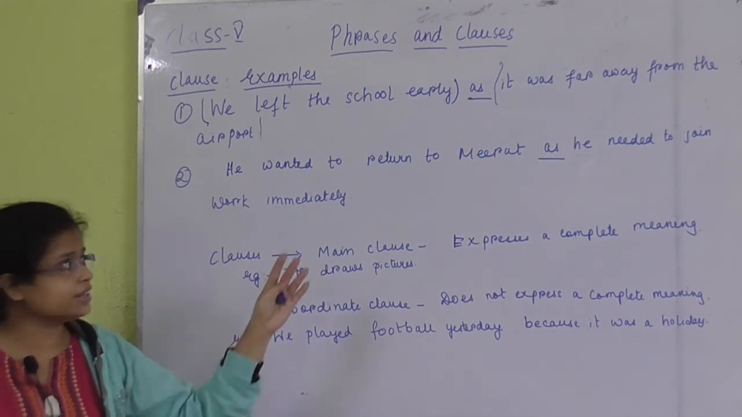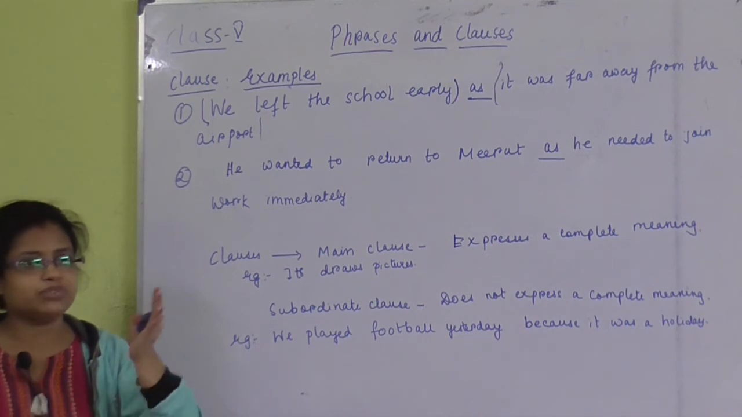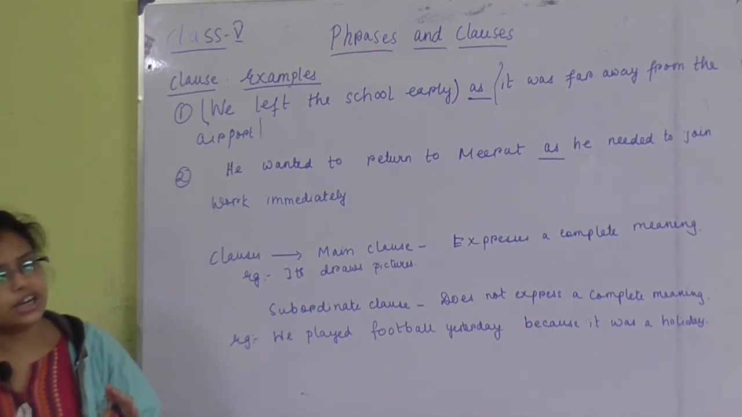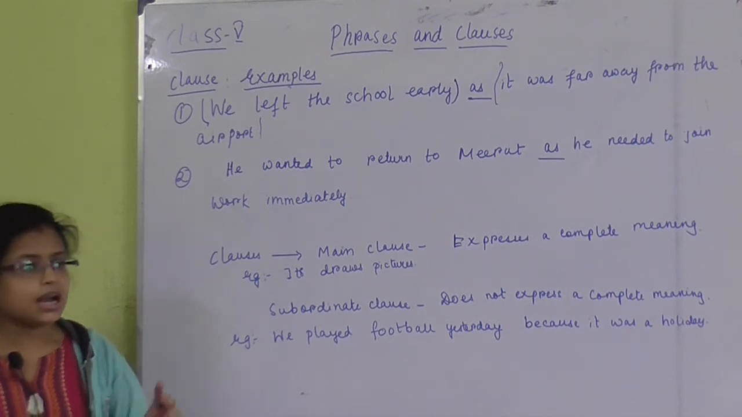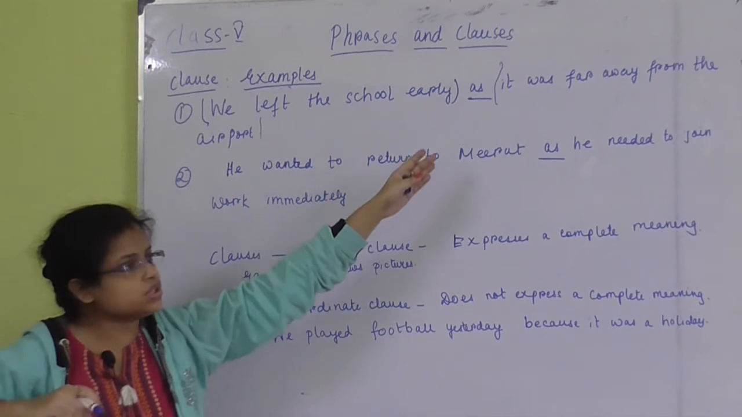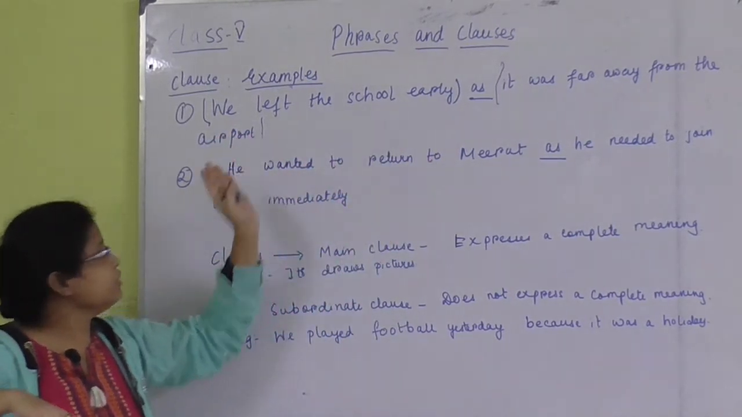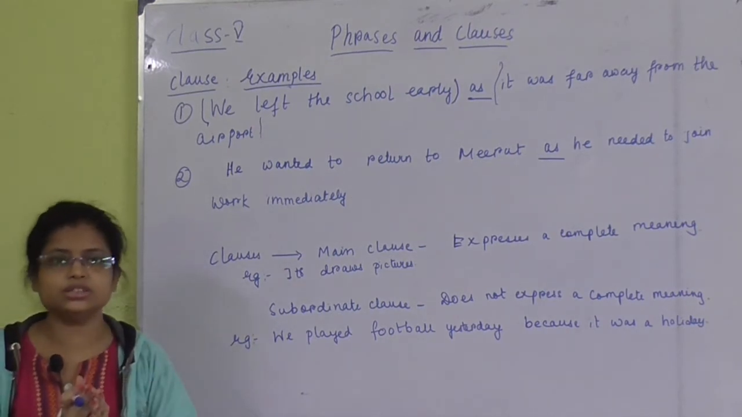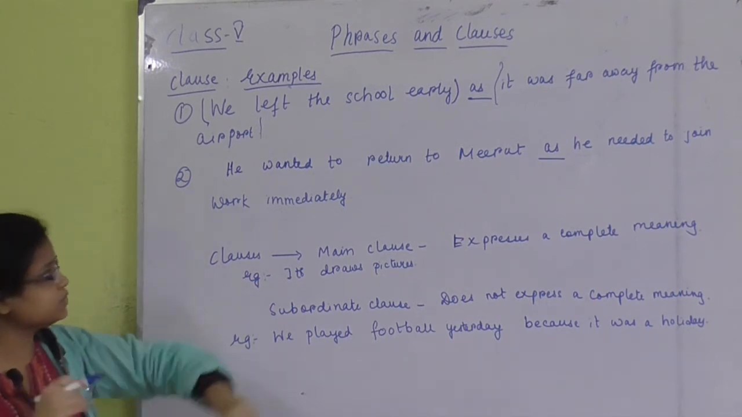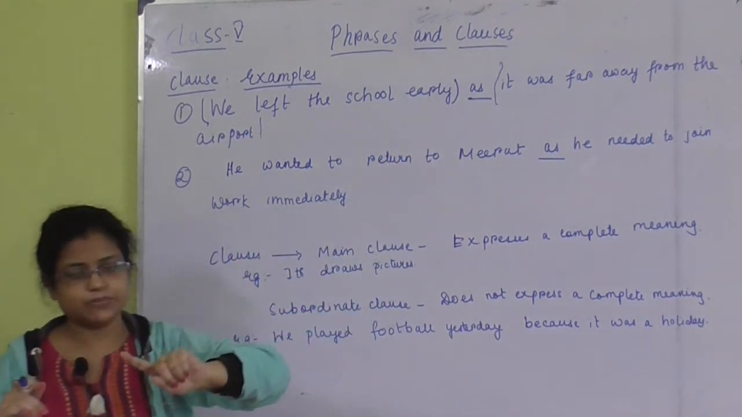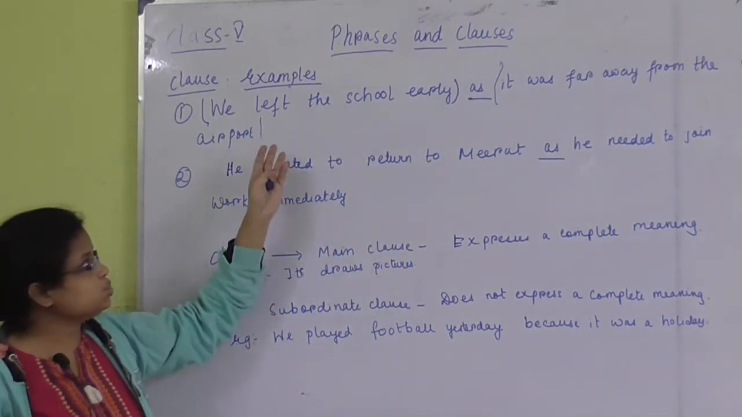If I do not write the two sentences together, if I write them individually, then also there will be a subject and predicate. I think you are understanding what I am saying. But if I join the two sentences, we left the school early and it was far away from the airport, then a word will be used like a conjunction. That word is called the clause, as. Understood? That means as is binding the two sentences.